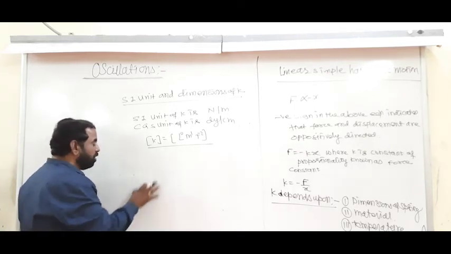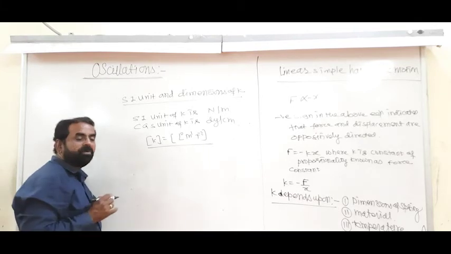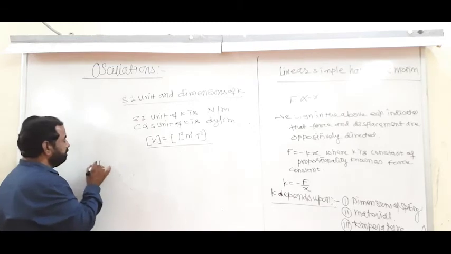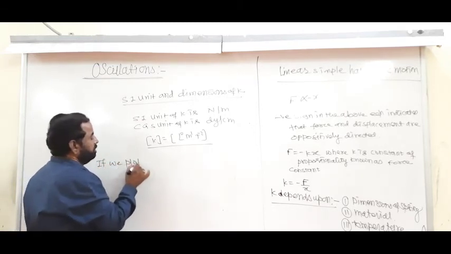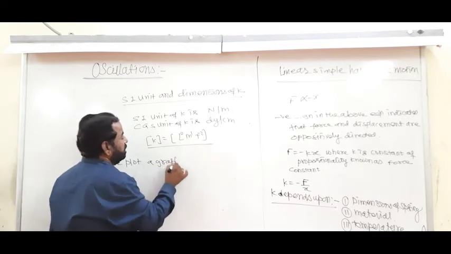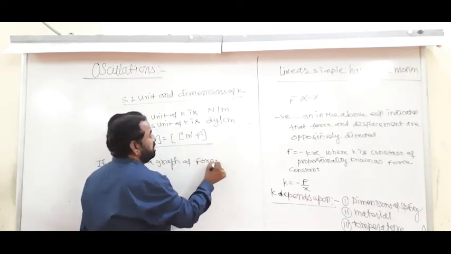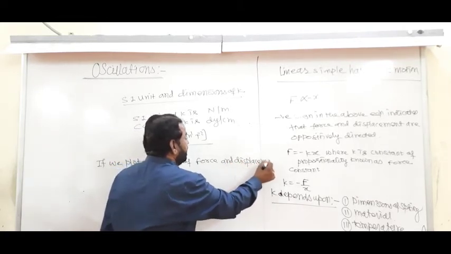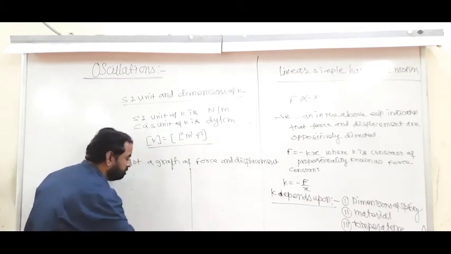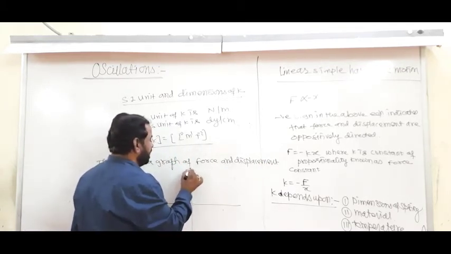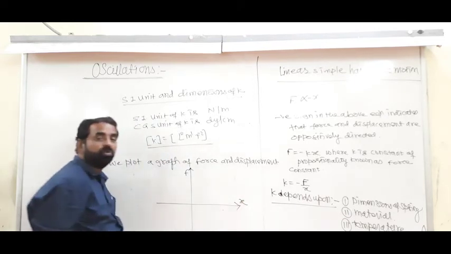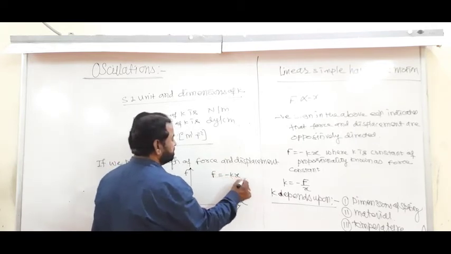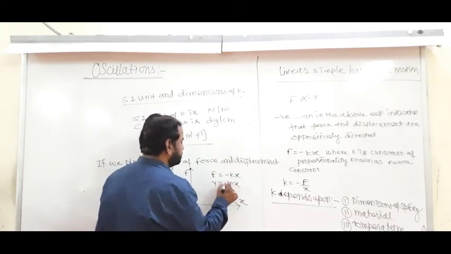Now next, if we plot the graph of force and displacement, what is the nature of the graph? Here the formula is F is equal to minus kx, like y is equal to mx, with minus m.